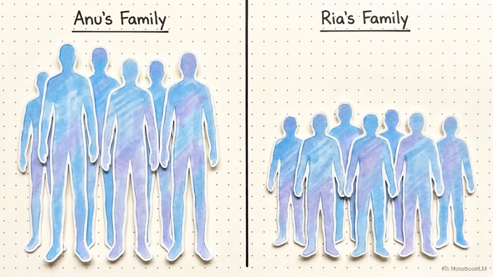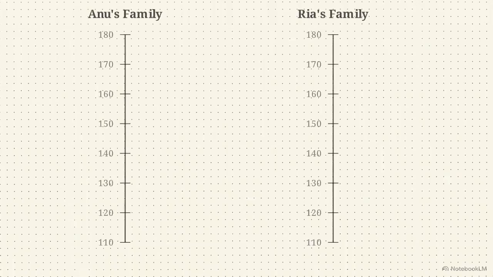To see how it behaves, let's compare two groups, Anu's family and Ria's family, to see who is taller. Visually, Anu's family has much taller adults. But calculate the mean, and Ria's family wins, 164.3 centimeters compared to Anu's 160.2. The math seems wrong until you look closer.